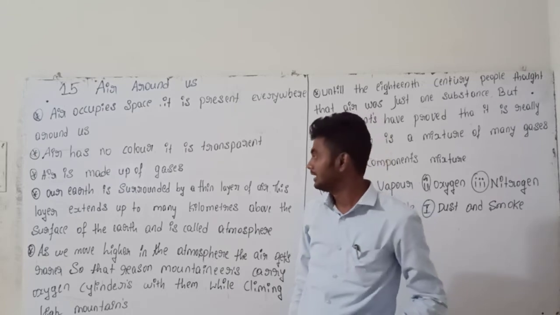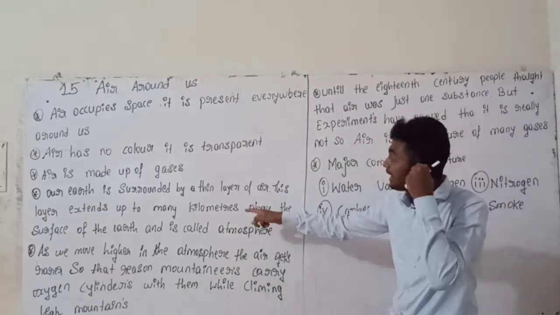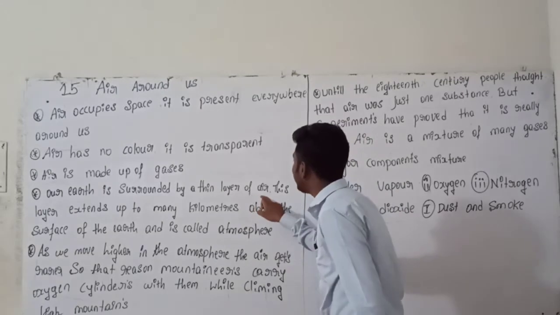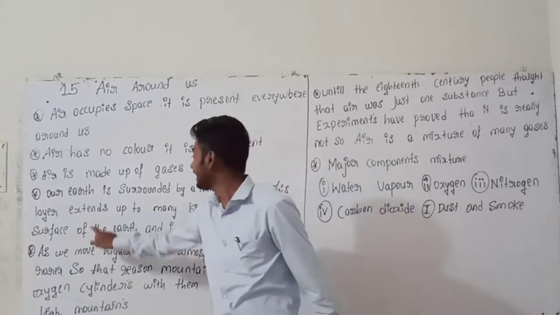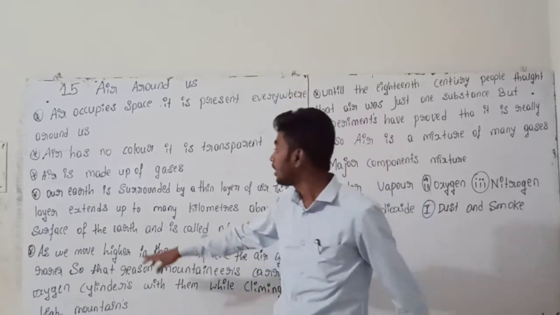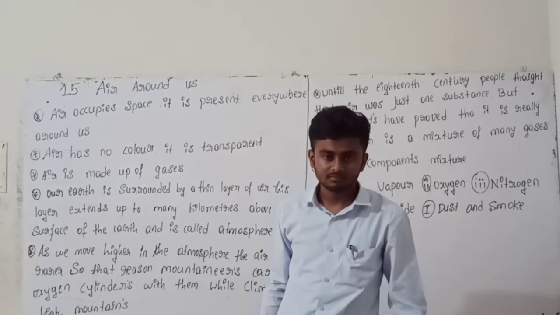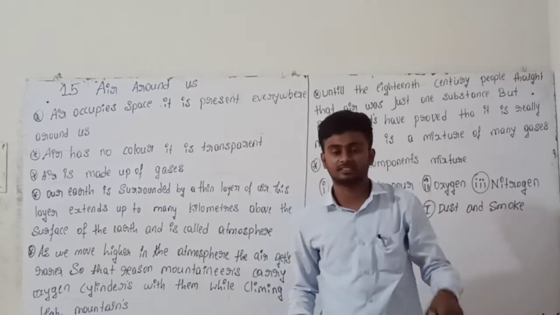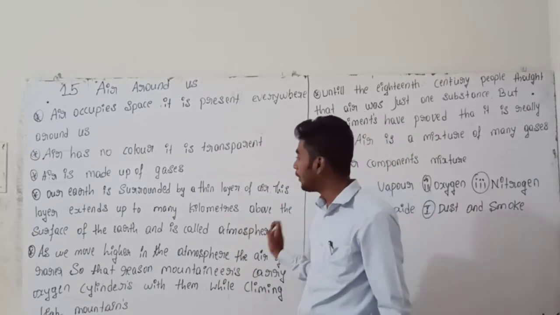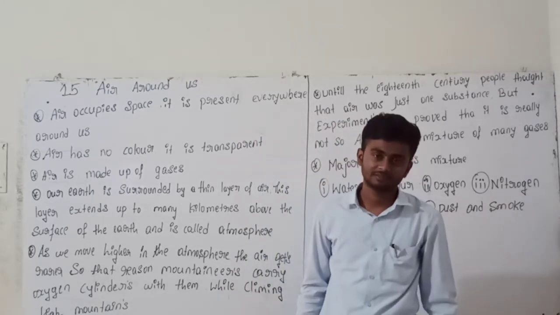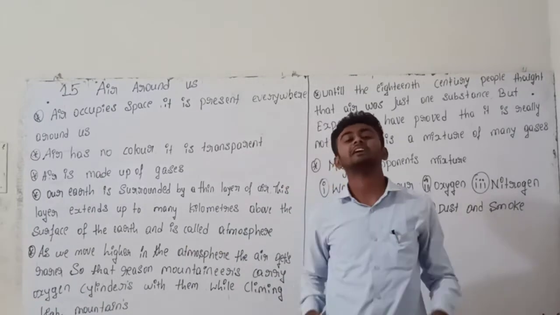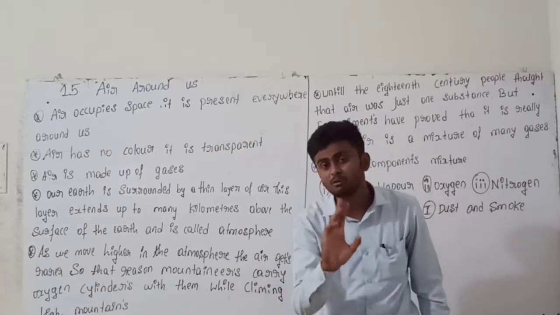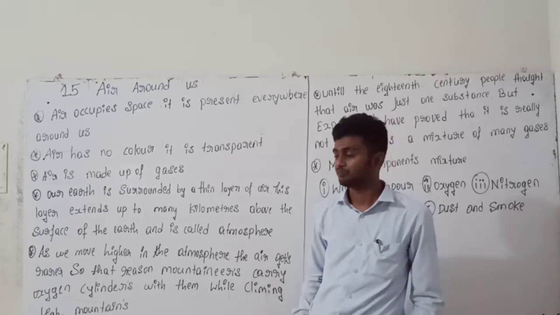Listen to me. Our Earth is surrounded by a thin layer of air, which extends up to many kilometers above the surface of the earth, and is called the atmosphere. It is a very important question. Okay?